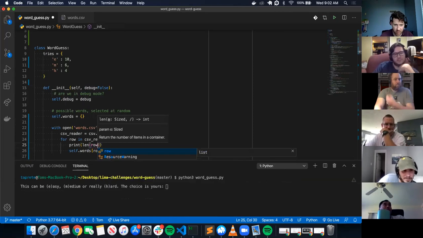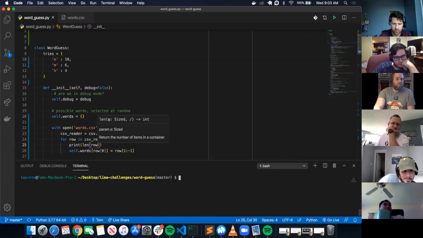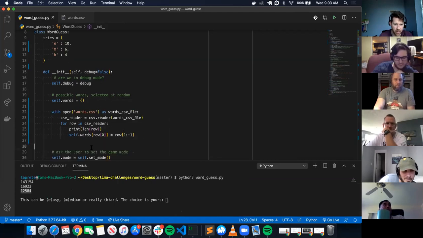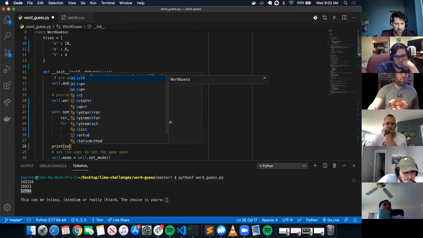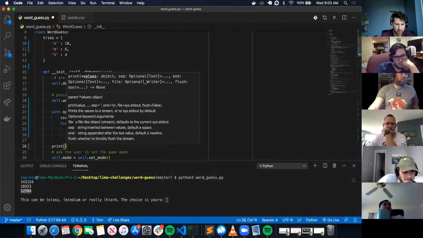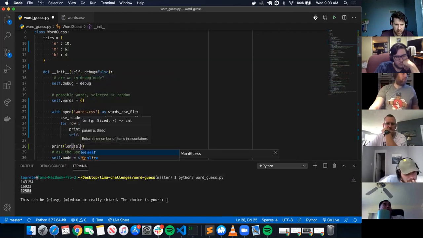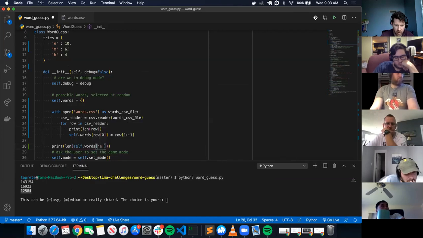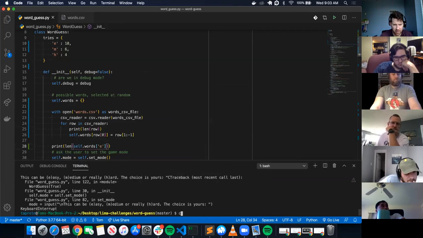We can actually test it out. So that length, and then if we do print self length, self.words at E, that should equal, does that make sense?